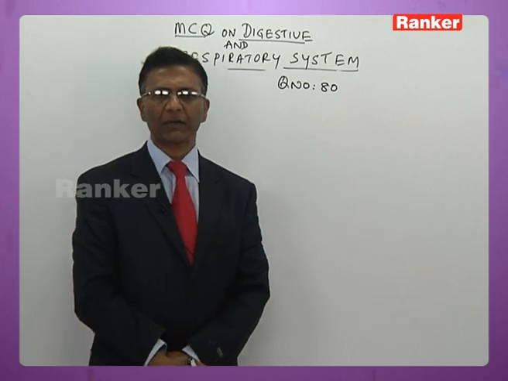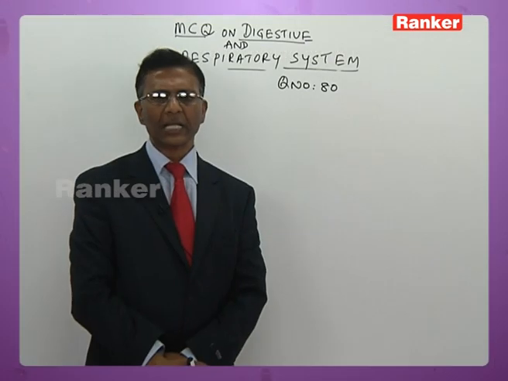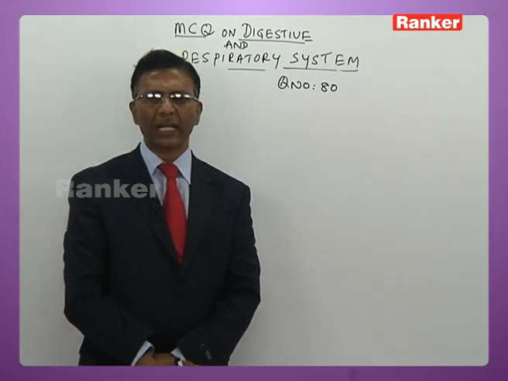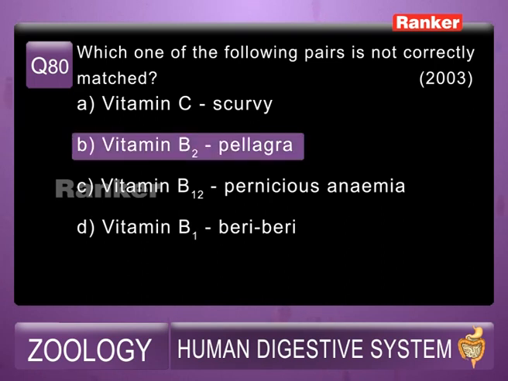80th question, I shall read out the question for you. Which one of the following pairs is not correctly matched? A, C, scurvy. B, vitamin B2 pellagra. C, vitamin B12 pernicious anemia. D, vitamin B1 beriberi. So he is asking the question, which one of the following is not correctly matched here now? So answer would be B.